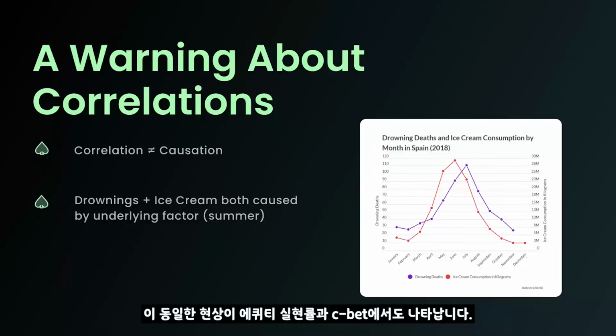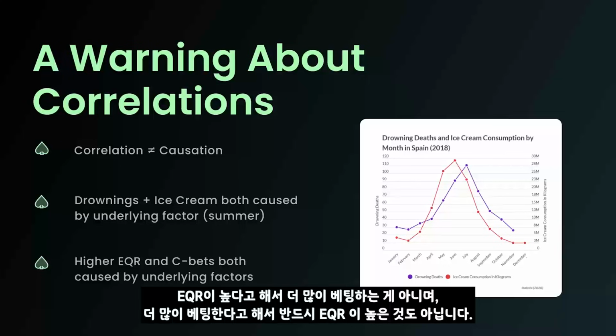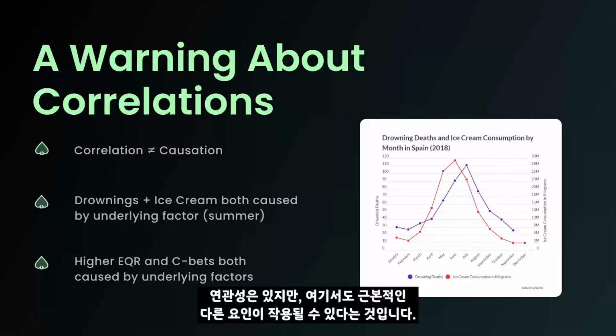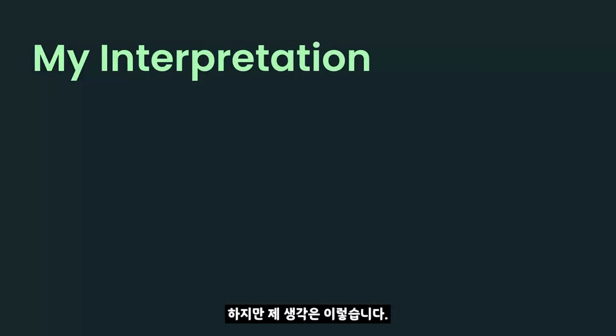The same is happening with equity realization and c-betting. They're both increased by some underlying factors, right? You're not betting more because you have higher EQR. You don't have higher EQR necessarily because you're betting more. They're correlated, but they're both being caused by underlying factors. Now, those underlying factors are hard to quantify, but here's my best take.